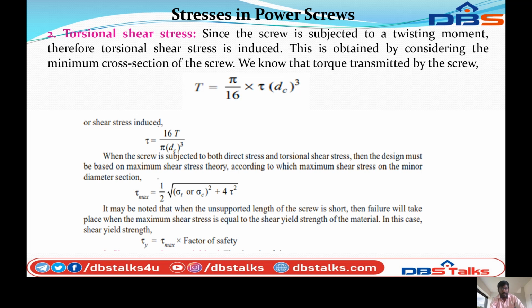It may be noted that when the unsupported length of the screw is short, the failure will take place when the maximum shear stress is equal to the shear yield strength of the material. In case of the shear yield strength, tau y is equal to tau max into factor of safety.